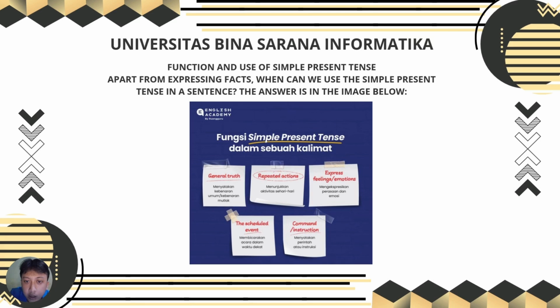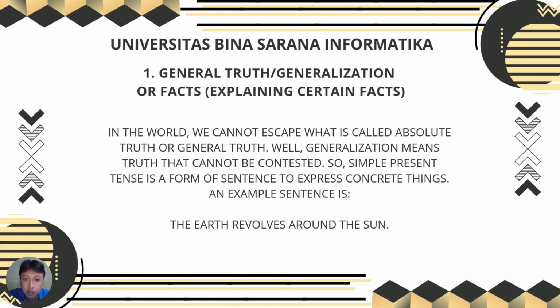When we use the simple present tense in a sentence, the answer is in the image below. 1. General truth or generalization or fact. Explain a certain fact. In the world, we cannot escape what is called absolute truth, general truth. Generalization means truth that cannot be contested. So the simple present tense is used to express such things. An example sentence is: the earth revolves around the sun.